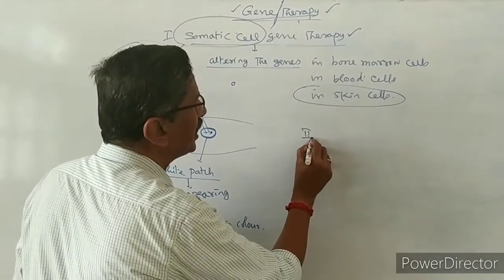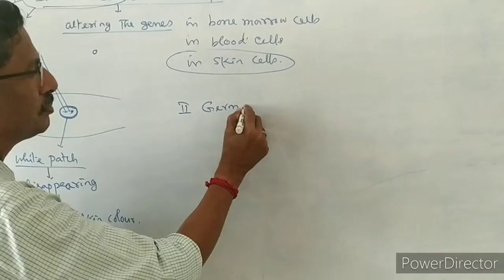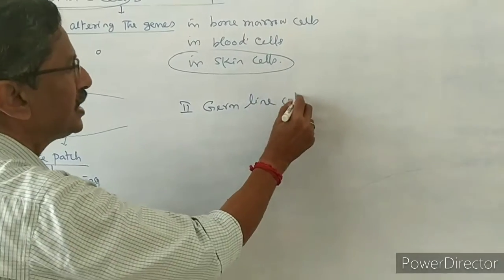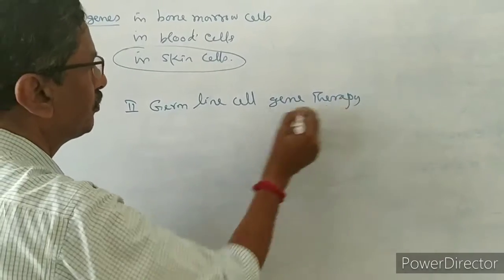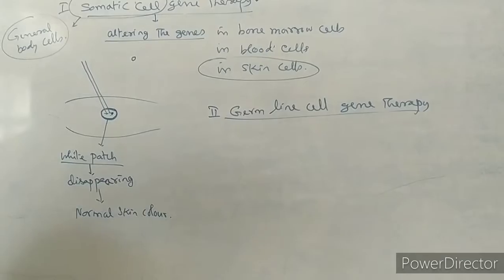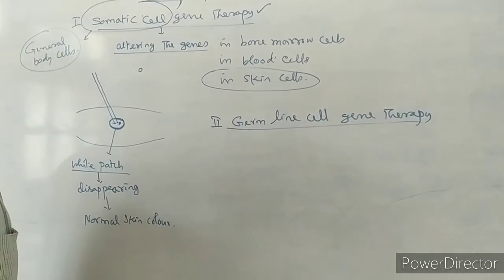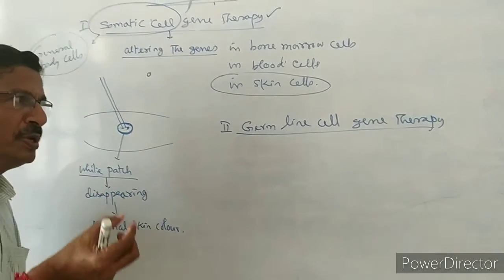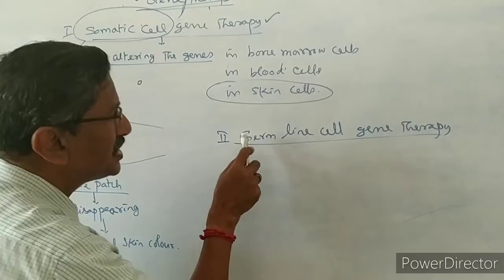Now we are coming to the second one, germline cell gene therapy. Okay, we are going to start with the germline cell gene therapy. Now that means the gene therapy, altering the gene, that means substituting a normal gene in the place of a defective gene, is done in the germ cells.